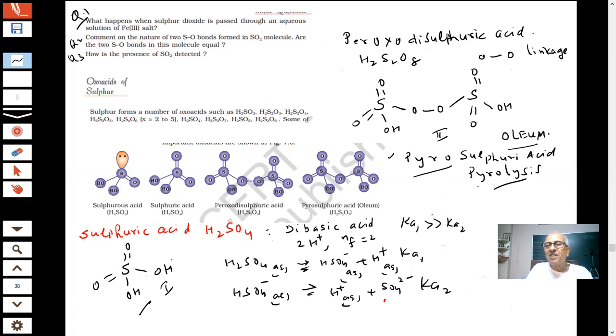So pyrolysis is saying that it is a removal of water. In other words, supposing this is the structure here, OH. I have another molecule of this, S double bond OH and double bond O. If I say pyrolysis, what is going to be lost? Water will go. Minus H2O. This is a way to learn these things.